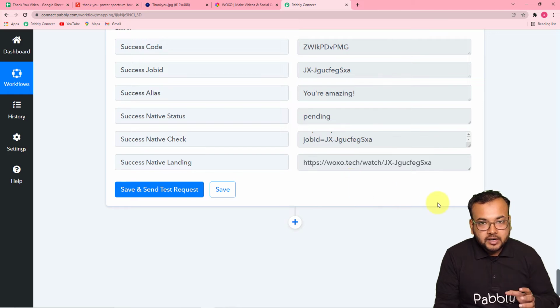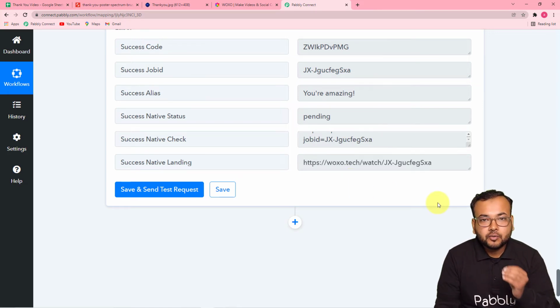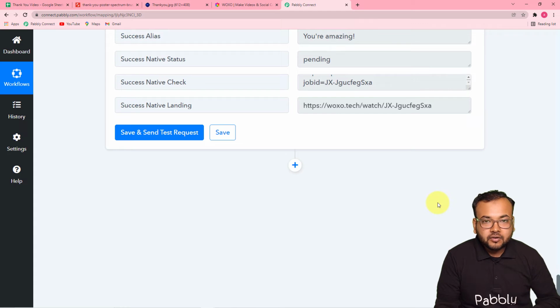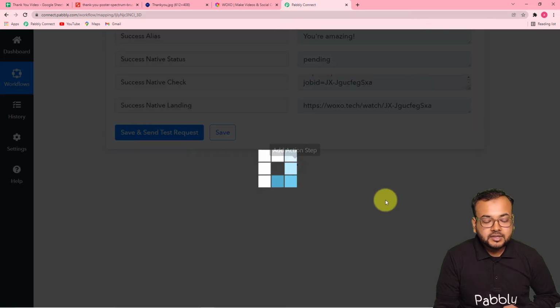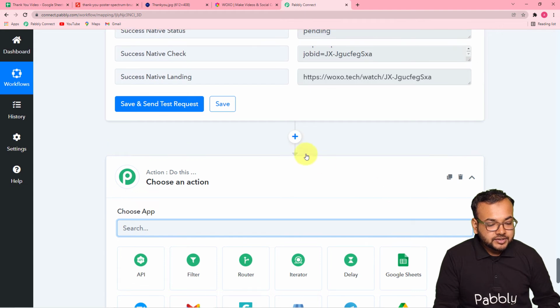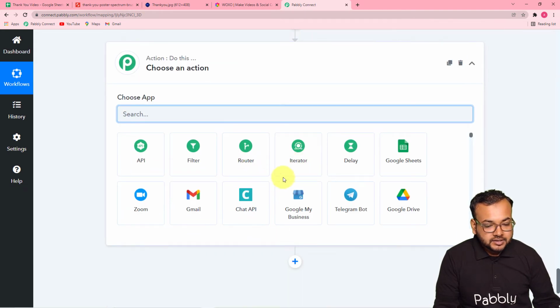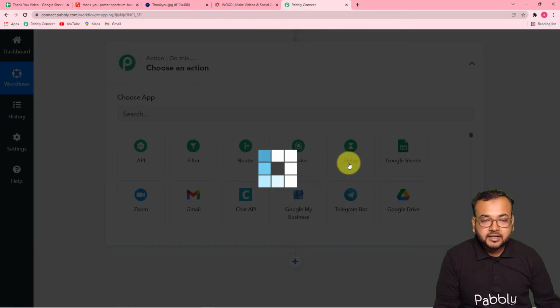So you have to halt this automation for a few minutes, so that the video will get completed. Then only we are going to deliver that video. To halt this workflow for a few minutes, we are going to use the delay feature of Pabbly. For that you have to click here on this plus icon, and in this actions tab you can search for the delay module. You can see here the delay, select the delay module.